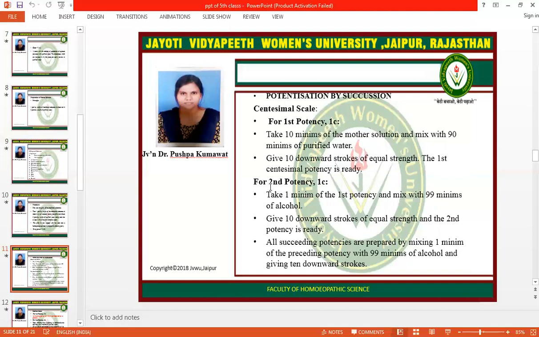After that, for the second potency, take 1 minim of the first potency and mix with 99 minims of alcohol. Give 10 downward strokes of equal strength and the second potency is ready. Further, all the succeeding potencies are prepared by mixing 1 minim of the preceding potency with 99 minims of alcohol and giving 10 downward strokes.